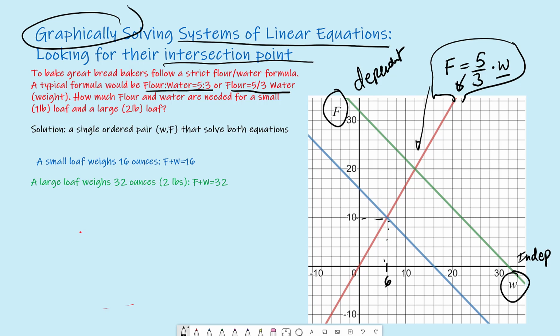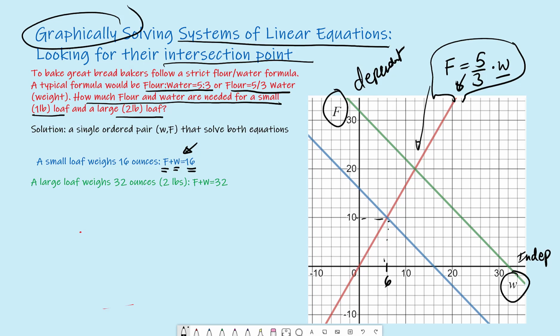Now, when we bake bread, we want to know the size of bread we have. And the question here is how much flour and water are needed for a small loaf, 1 pound, and a large 2-pound loaf. So basically, we're given another equation here that has to do with the weight of the loaf. And if we look here at the blue equation, what we're saying is that for a small loaf, the weight of the flour plus the weight of the water should equal 16 ounces, which is just 1 pound.